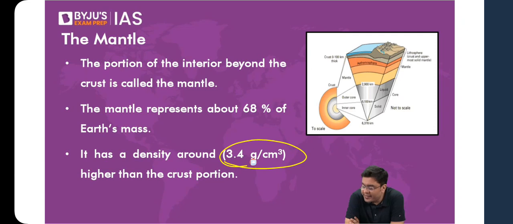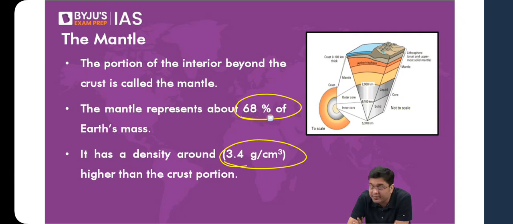Mantle starts right underneath the crust, and it can extend up to a depth of around 2990 kilometers, or up till around 3000 kilometers. You will find the depth of the mantle is significantly thick. It represents around 68% of the Earth's mass. That is how voluminous it is.